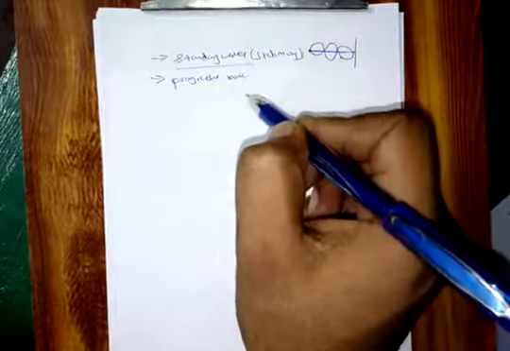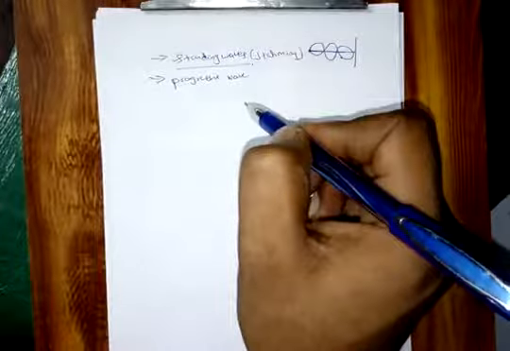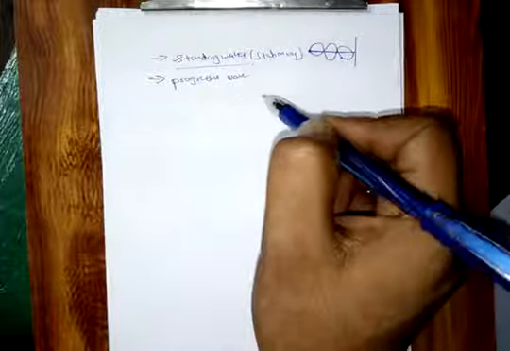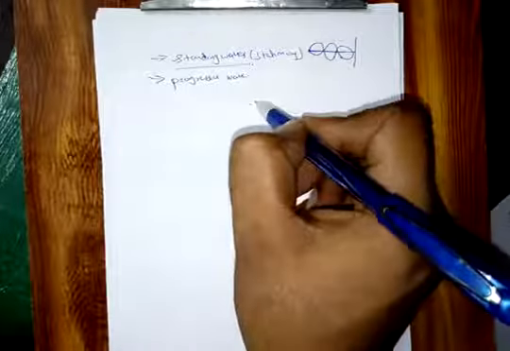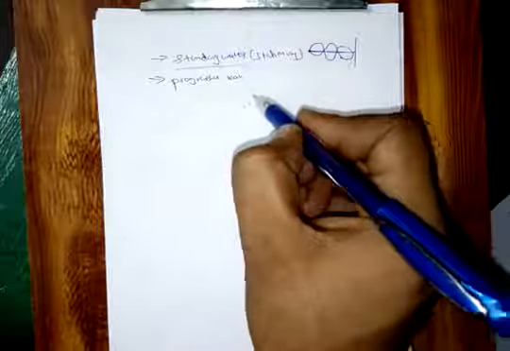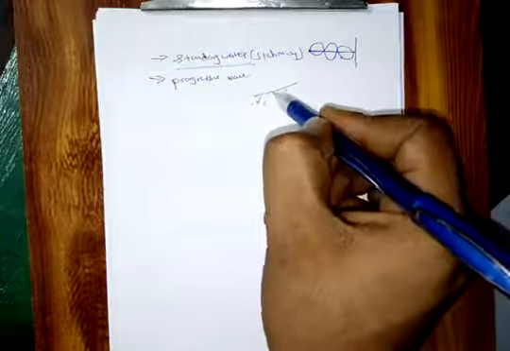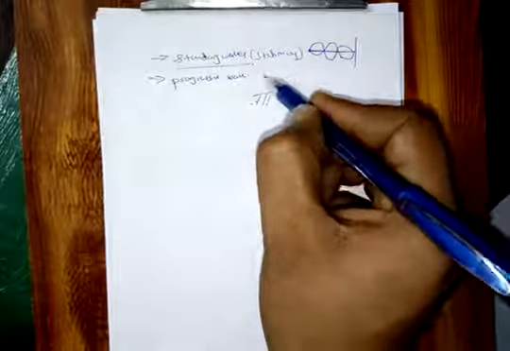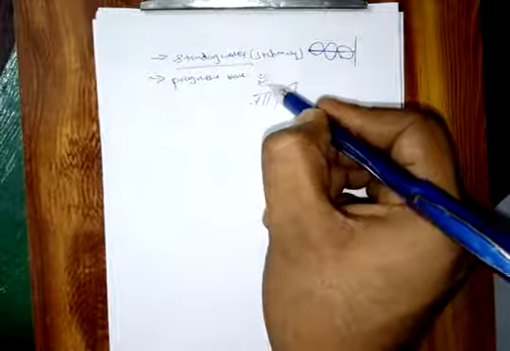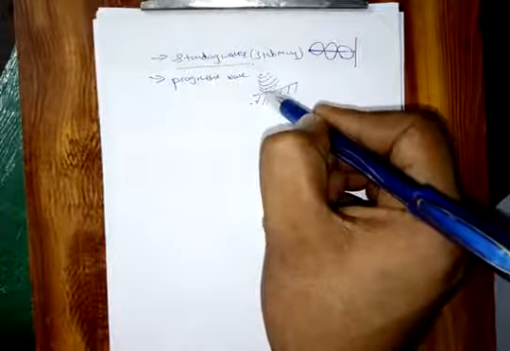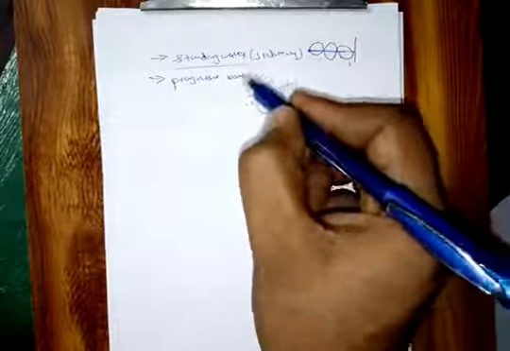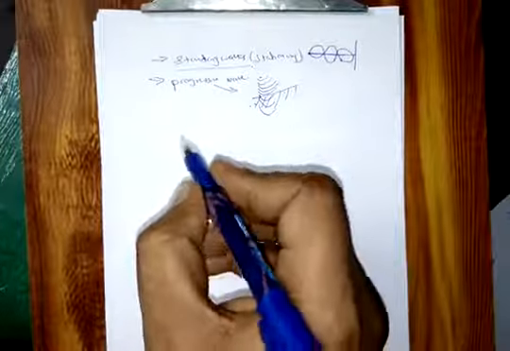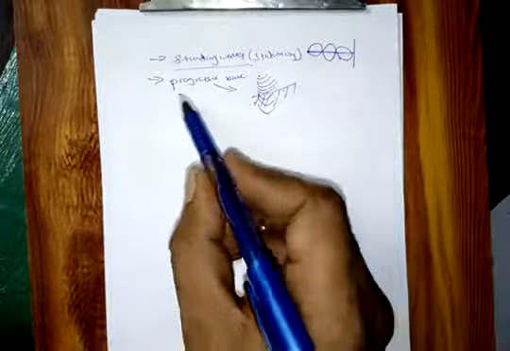Next, the progressive wave. This progressive wave will go to infinity. That means it is transferring from one region to another region. It will transfer the energy from one region to another. For example, we are shouting at a pond of water. We are shouting at this position, the disturbance is created like this, and the sound energy will go inside. This type of wave we call a progressive wave. So from now onwards we will concentrate on progressive waves.